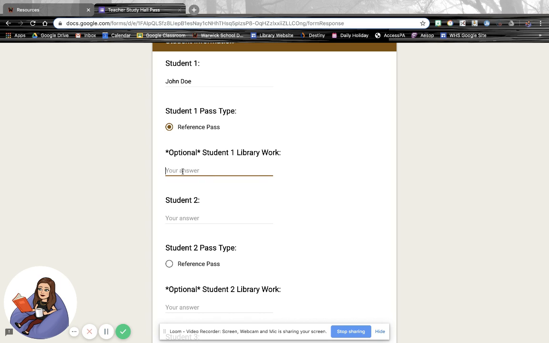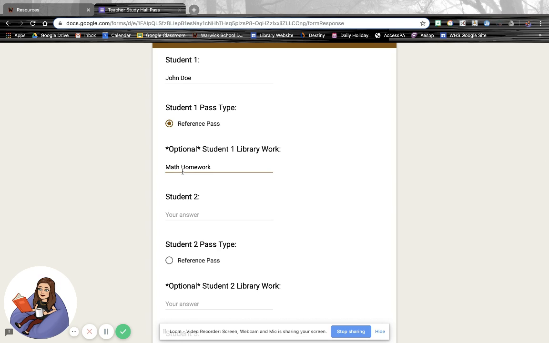And then the last 2 years that we've been doing this, sometimes we'll have teachers put in work that the students will be doing while they are in the library, or they will ask, but originally we didn't have a spot for this. So last year we did add this. So if you do request what the students will be doing to try to keep their shenanigans down to a minimum in the library, which we do appreciate. Hopefully we don't have any of that this year. But if you do, you can put it in this box, so you could be as specific or as vague as you would like.